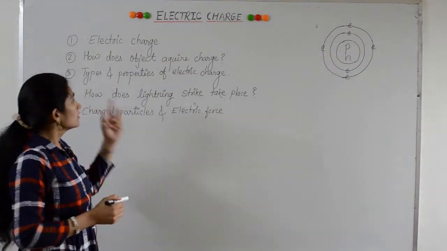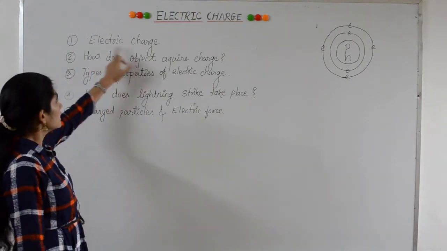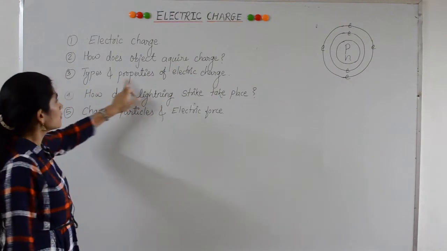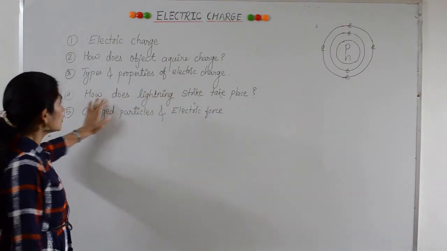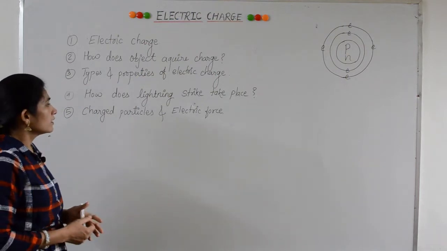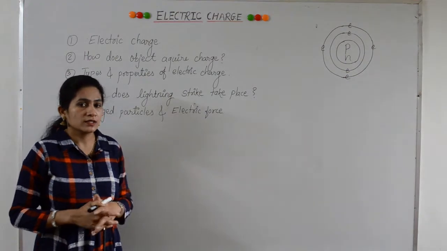Today we are going to learn electric charge. In this lesson, we are going to discuss electric charge, how does an object acquire charge, types and properties of electric charge, how does a lightning strike take place, and charged particles and electric force. This electric charge is about static electricity.